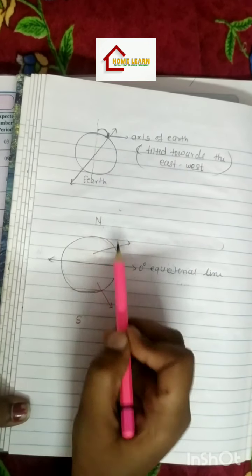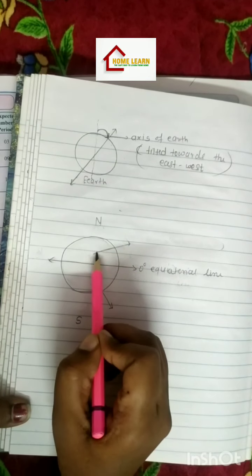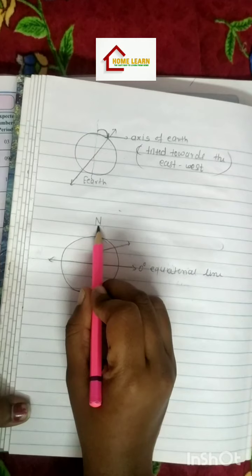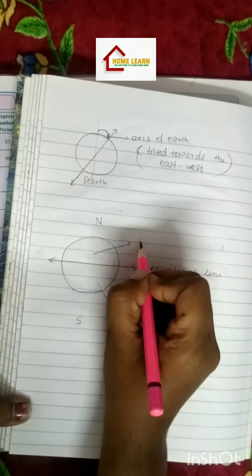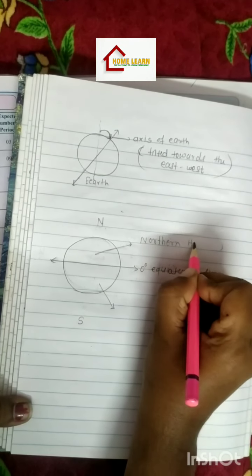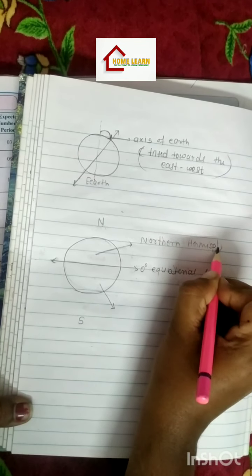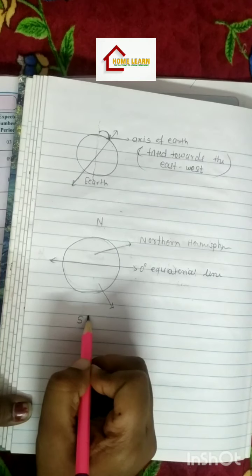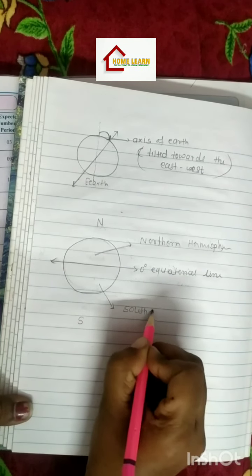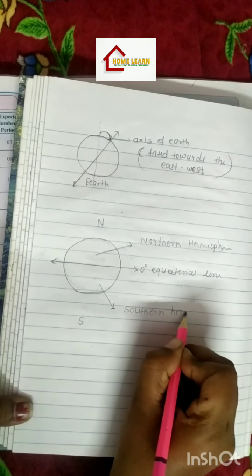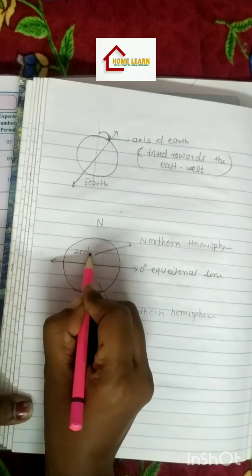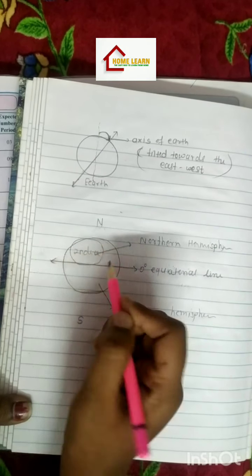Towards the north pole, the half part which is called hemisphere, is known as northern hemisphere. And towards the south pole, the hemisphere is known as southern hemisphere. And our country, India, is located in the northern hemisphere.